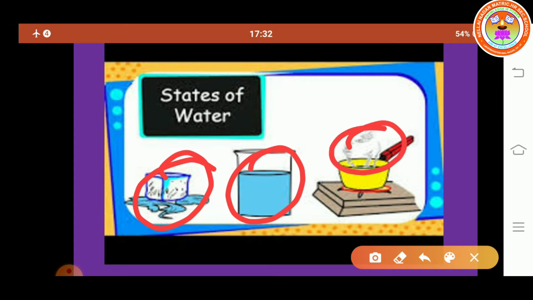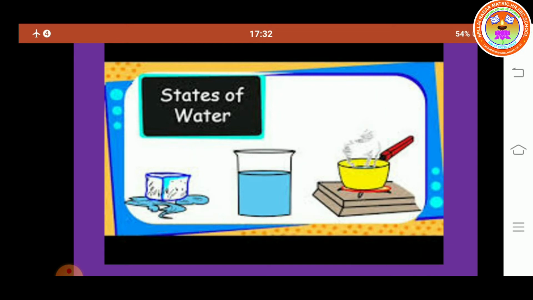Change of state takes place either by heating or cooling. We know water is in the solid form of ice cube and the gaseous state, that means vapor. So what are the three states of water? Solid, liquid and gas.